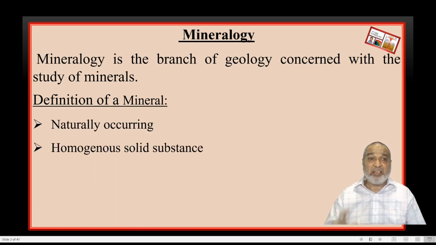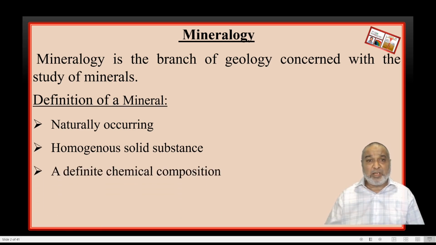Second, it is a homogeneous solid substance. What is homogeneous? If you take any mineral from India, like quartz or mica, and you take any sample from anywhere in the world, you will find that both have the same composition. They are homogeneous. So the second important point is that it should be a homogeneous solid substance. And next, it is having a definite chemical composition.